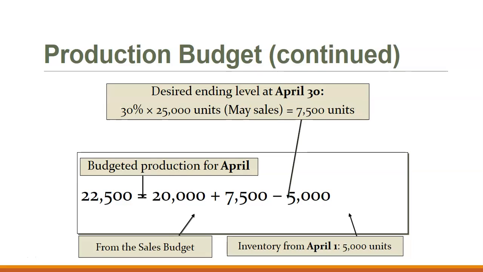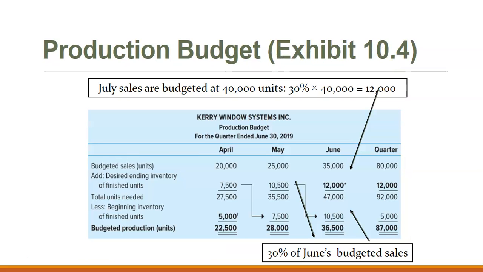which gives us budgeted production for April of 22,500 units. Once we have our budgeted production, as we can see here for the quarter, our ending units for April become the beginning units for May. Our ending units for May are the beginning units for June. So we have the production budget for this quarter. We want to produce 22,500 units in April, 28,000 units in May, and 36,500 units in June.